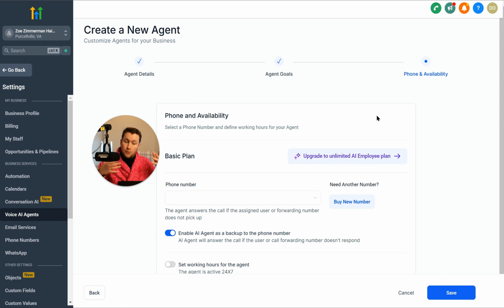If you want to use AI employee, it's $97 for unlimited AI every month. That's pretty cool. Otherwise, it's just on a pay per usage basis. Right now, if you're not using it a lot, the pay per usage basis is way cheaper. But if you're going to be using AI chatbots all the time and AI voice all the time, I highly recommend you use AI employee.